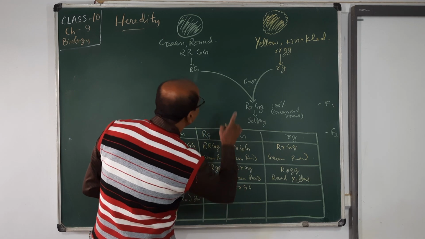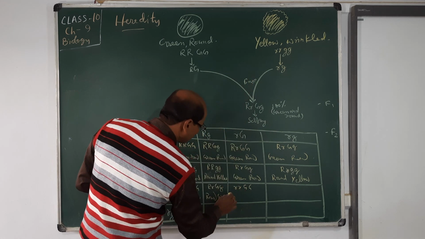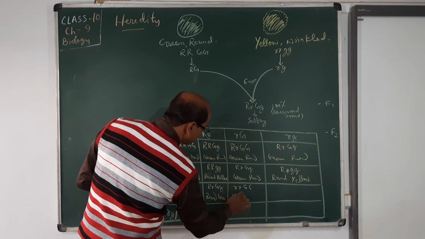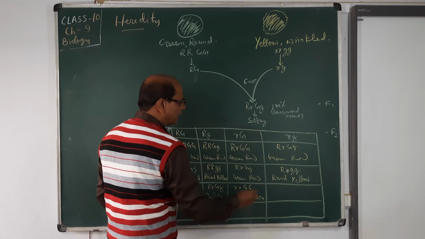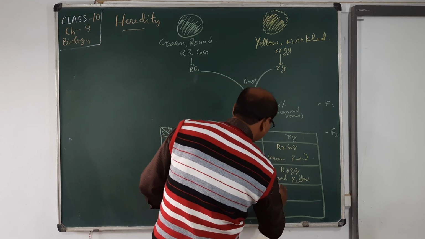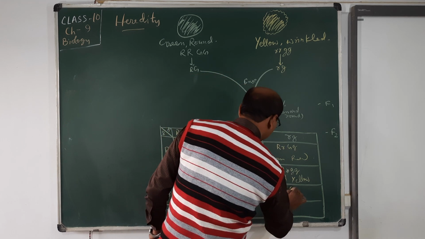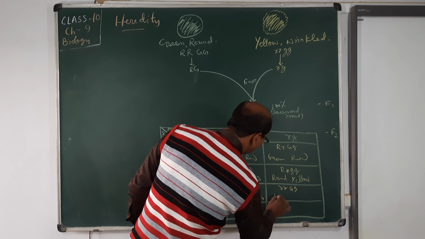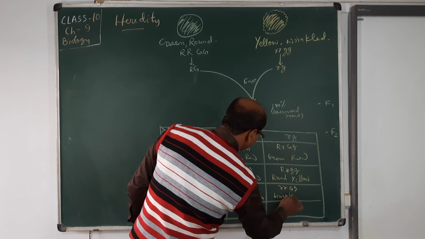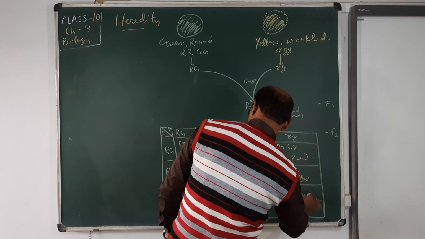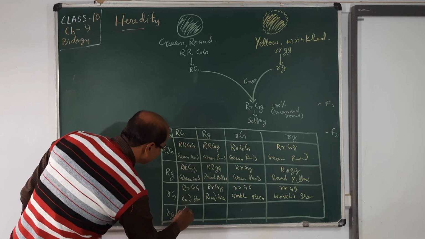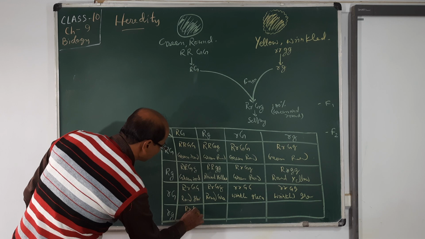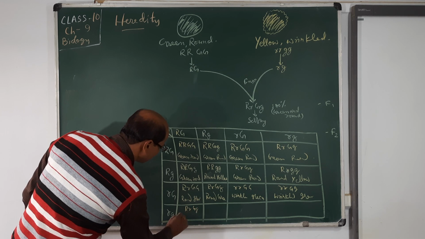Which is wrinkled green. And here you see rrGg, this also wrinkled green. Now the last ones: RRGg gives round green.